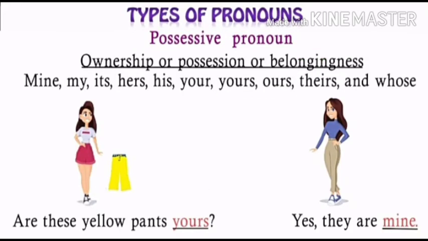A possessive pronoun. A pronoun that shows possession is called a possessive pronoun. Ownership or possession or belongingness. Mine, its, hers, his, your, yours, ours, theirs and whose are possessive pronouns. For example, are these yellow pants yours? Yes, they are mine. So here the words yours and mine are possessive pronouns.